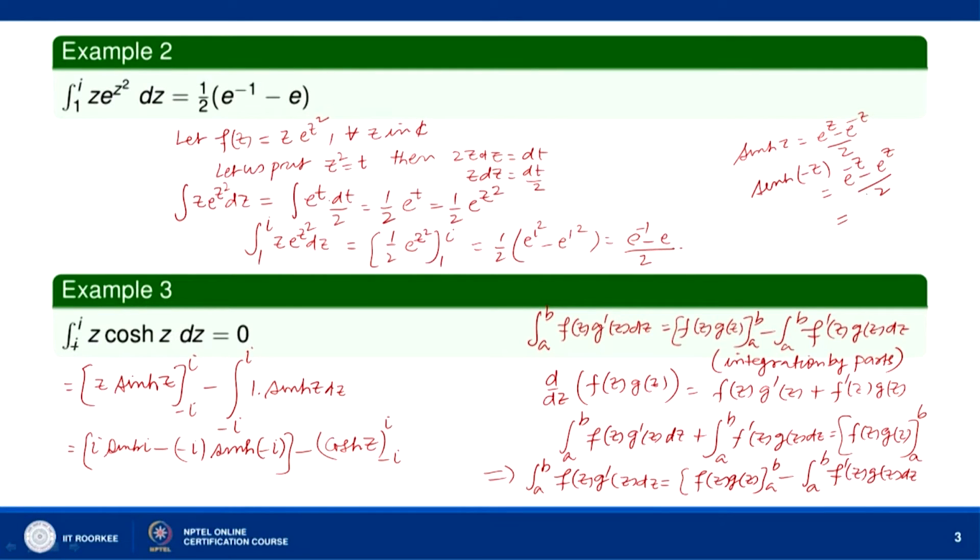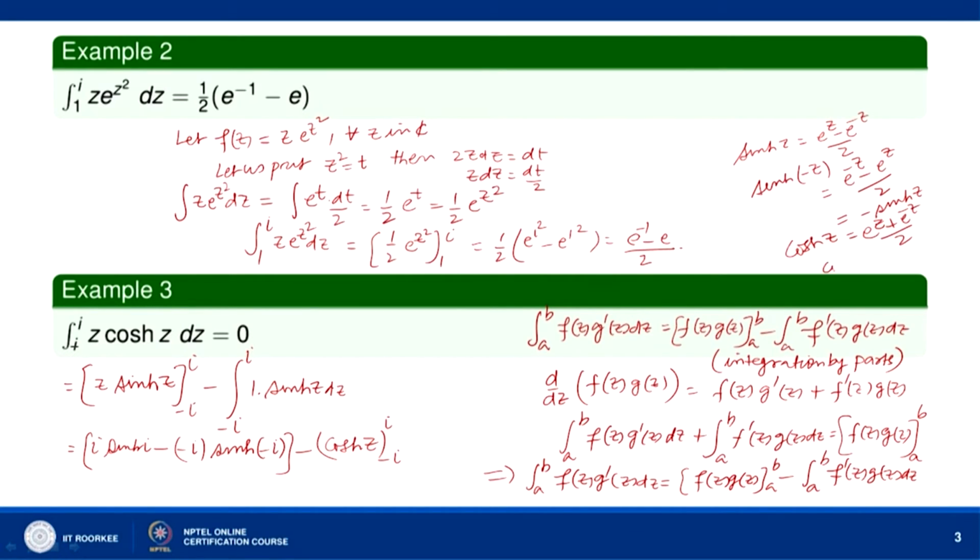So, this means that this is equal to minus sin hyperbolic z. So, if sin hyperbolic z is e to the power z minus e to the power minus z by 2, replacing z by minus z we get sin hyperbolic of minus z equal to minus sin hyperbolic z, and similarly cos hyperbolic z, if you write, will be e to the power z plus e to the power minus z, by 2.